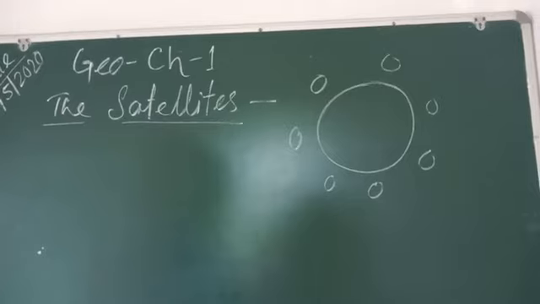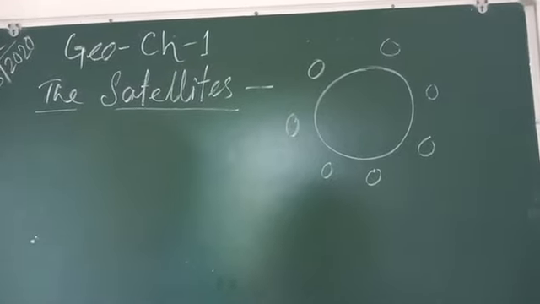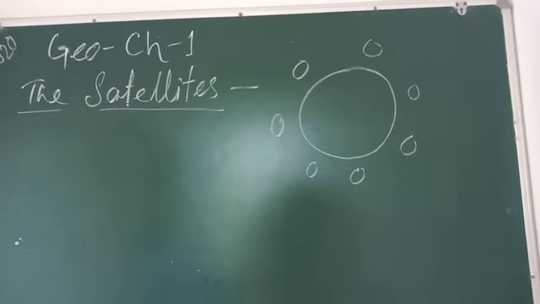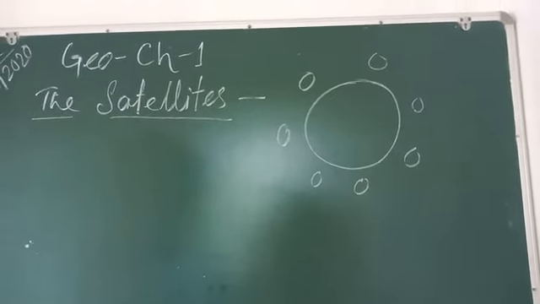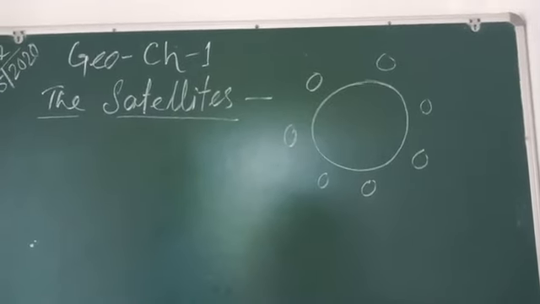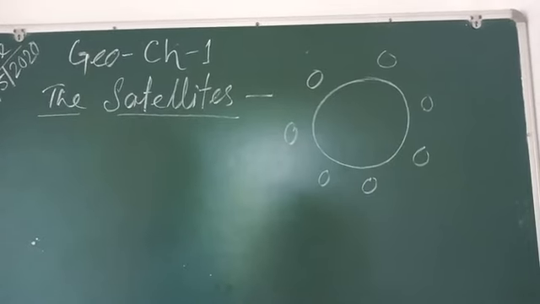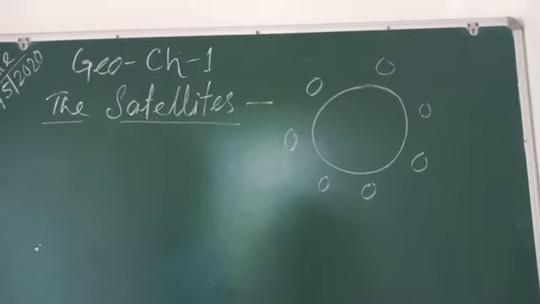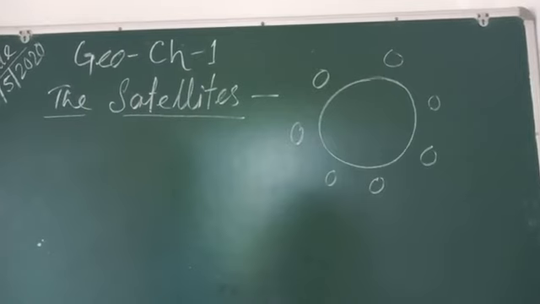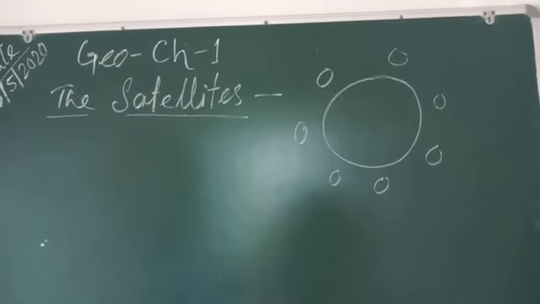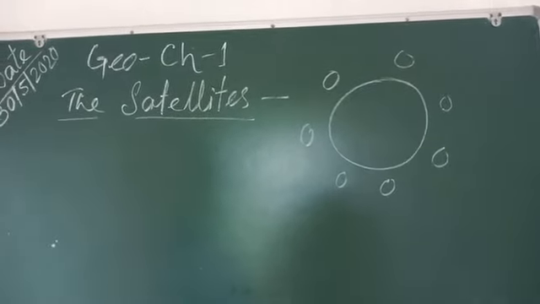The moon was the only known satellite in the solar system until 1610. That means up to 1610, people came to know that only the moon is the satellite, which we can see from Earth. Only one satellite was there. But nowadays, as I said earlier, about 100 known satellites are there in the solar system. So the other 99 were discovered after 1610.